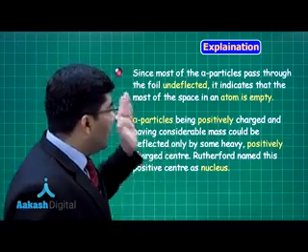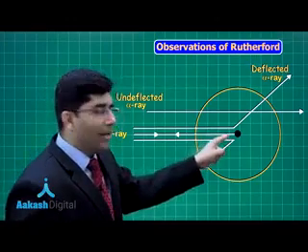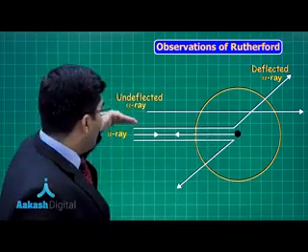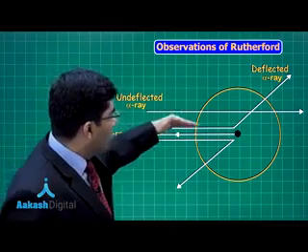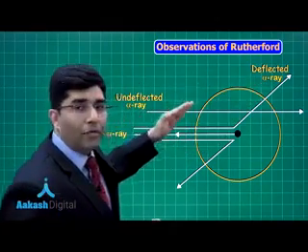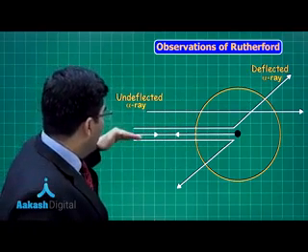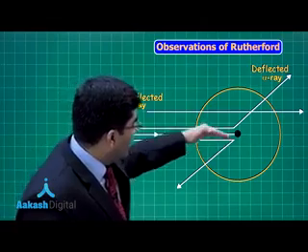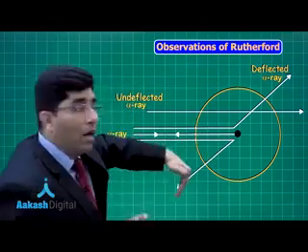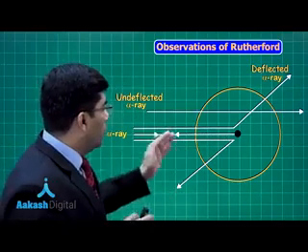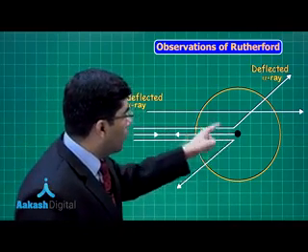It means that this black point is positive. Since the alpha particle is positively charged, it will deflect due to the electrostatic force, and since it is deflecting by an angle more than 90 degrees, that is also due to the mass carried by it.